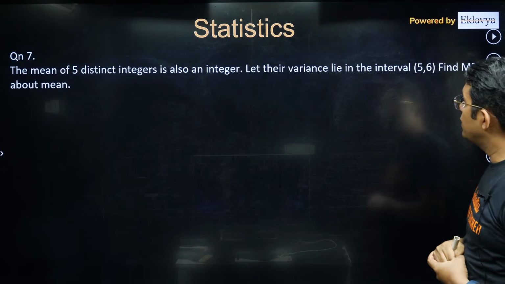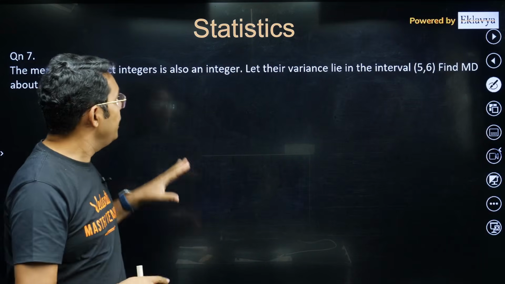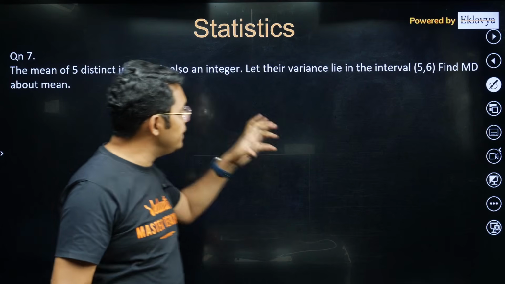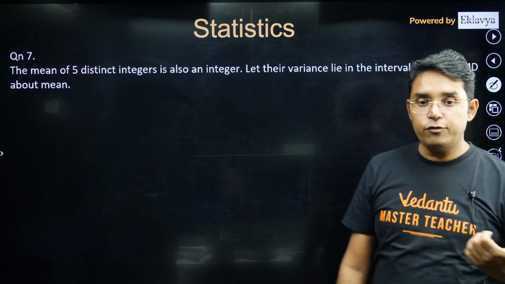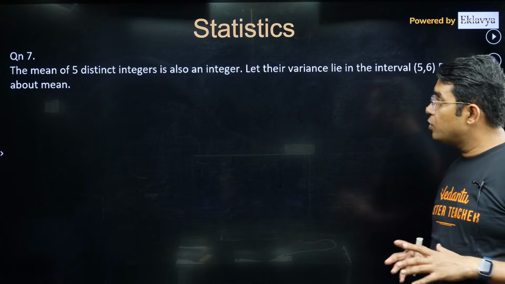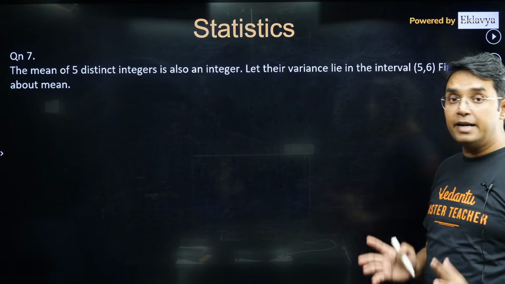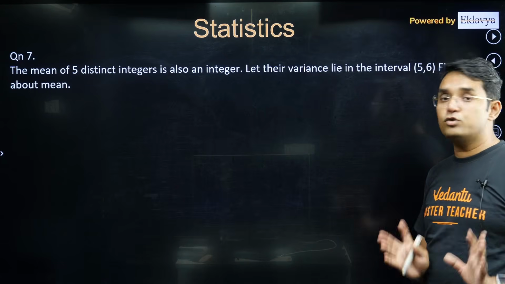Now please see, this is one question. Mean of 5 distinct integers is also an integer. Let their variance lie in the interval [5, 6]. You have to find the mean deviation about the mean. So here they have not given data, they have given that there are 5 distinct integral data values whose mean is also an integer.